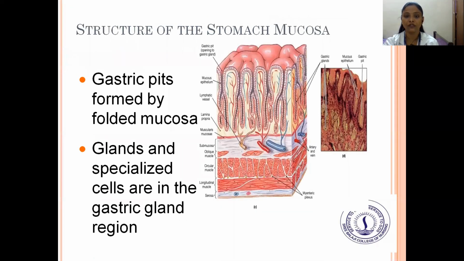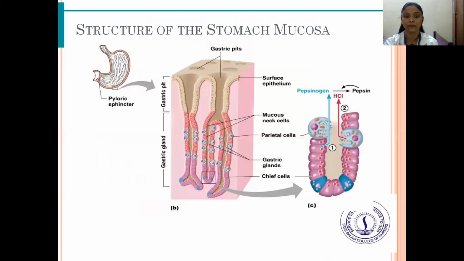And next is the structure of the stomach mucosa. The gastric pits are formed by the folded mucosa. Glands and specialized cells are in the gastric gland region. This is the structure of the stomach mucosa. You can see a gastric pit, surface epithelium, mucous neck cells, parietal cells, chief cells, gastric glands, and gastric pit. This in turn leads to the pyloric sphincter.